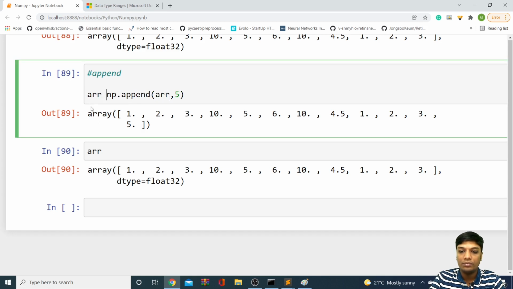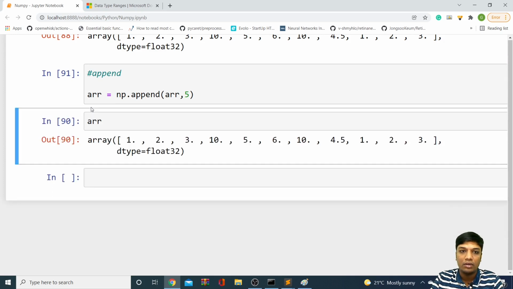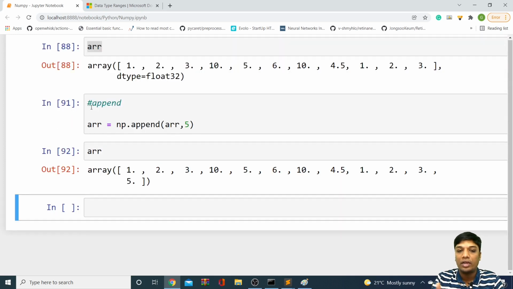ARR equal to np.append of ARR. Then only your array gets appended. Okay, your array gets updated. Okay, so in this way.